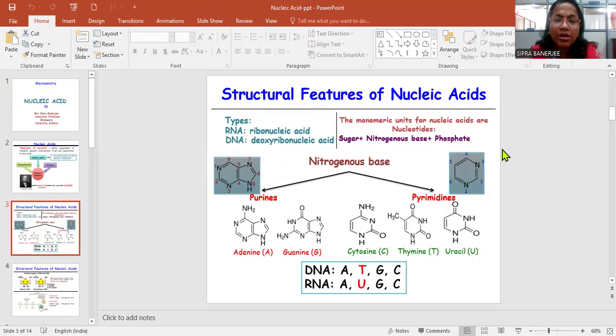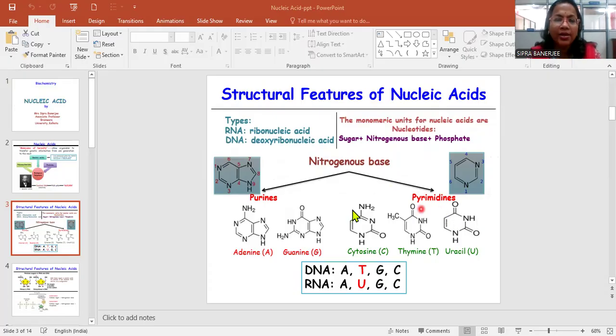So this is the monomeric unit of the nucleic acid. It is composed of nucleoside and nucleotide. Nucleoside is composed of sugar and nitrogenous base, which is known as the nucleoside, and one phosphate molecule comes to attach to this, and then it is known as a nucleotide. The nitrogenous bases are composed of purine and pyrimidine.